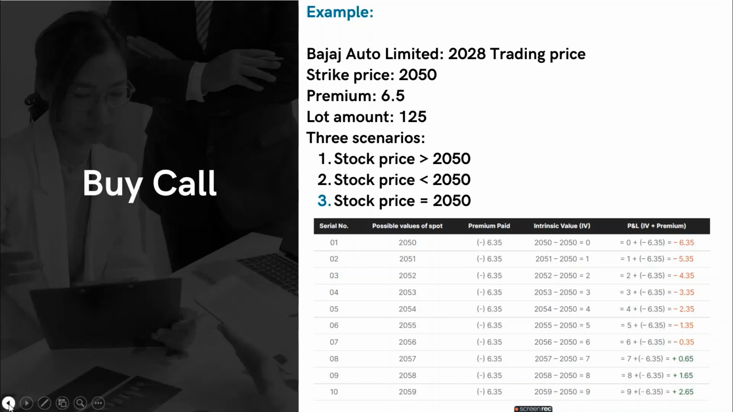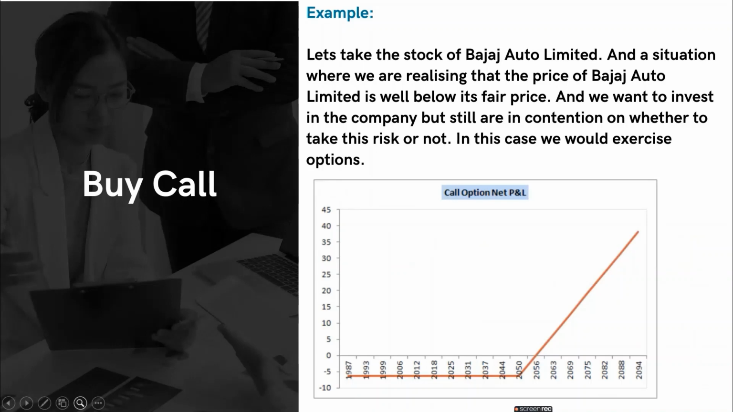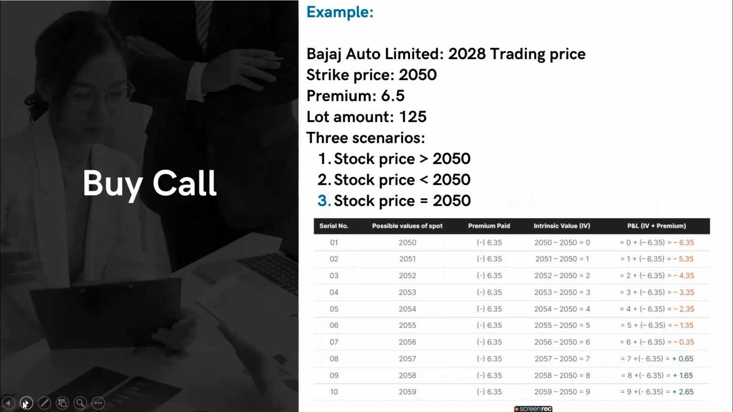So let's just get back to the graph here. We see that in this case, the break-even point is at 2056. We will discuss why it is at 2056, but we see that in the buy call option, the loss remains at 6.5. The loss is limited to a certain extent, which is the premium we are paying. But in the case of the profit we will be making, it's unlimited. So buy call is a really good option for a person to buy because the profits are unlimited.